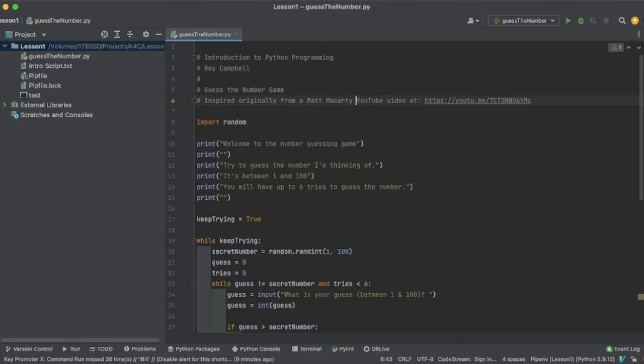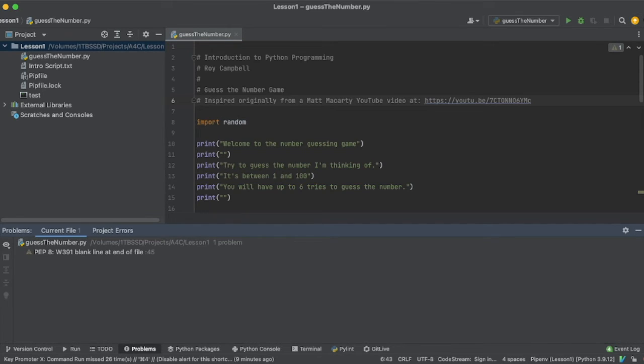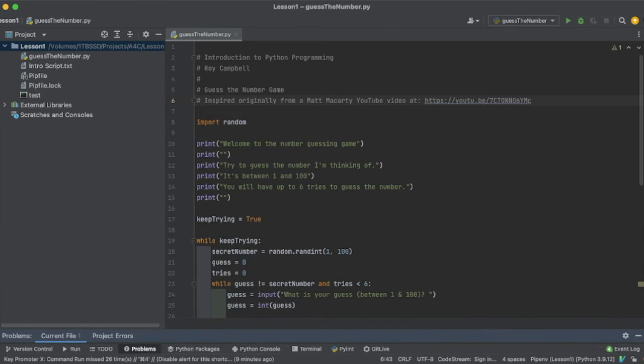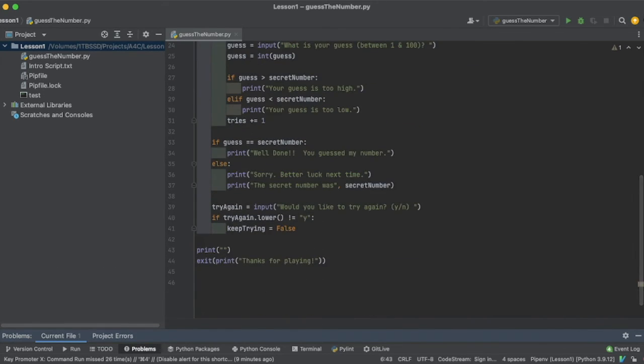Now, what's this warning? Blank line at end of file. Really? What blank line? Oh! See? This is where Python can do some things I consider silly. There's 2 blank lines at the end. It wants 1 blank line at the end. Honest, it does want one blank line at the end. Oh, now it doesn't. Okay. Fine.